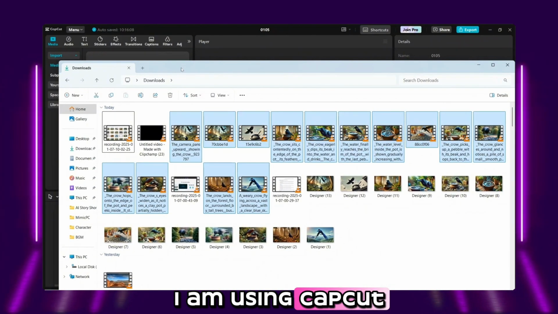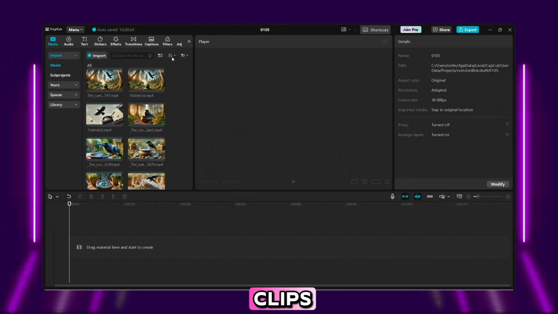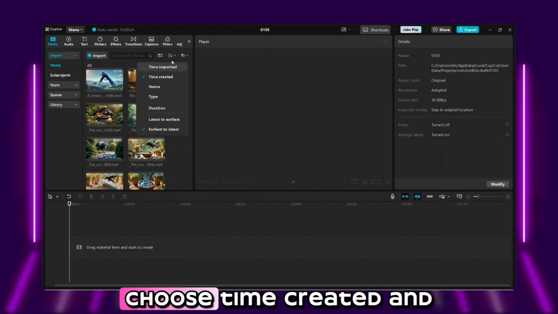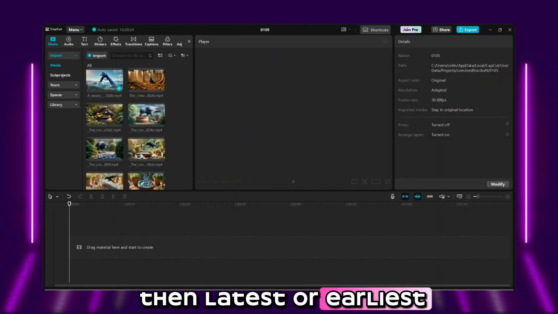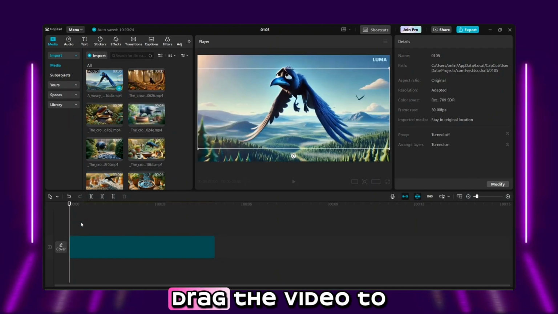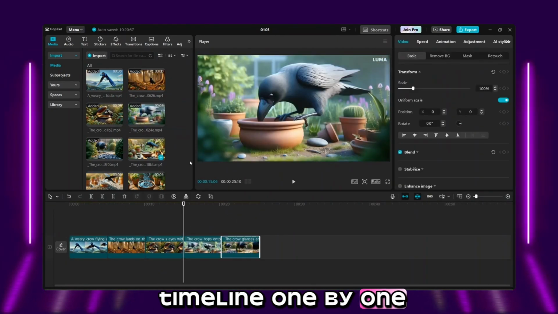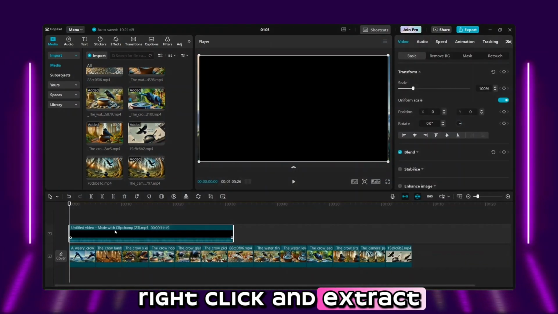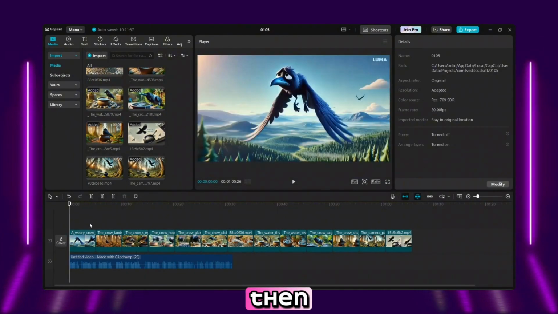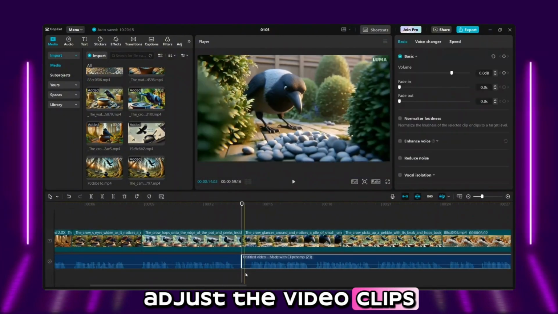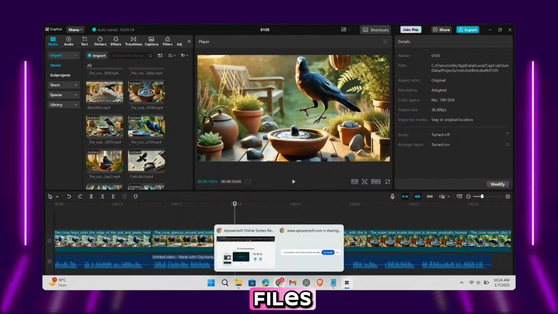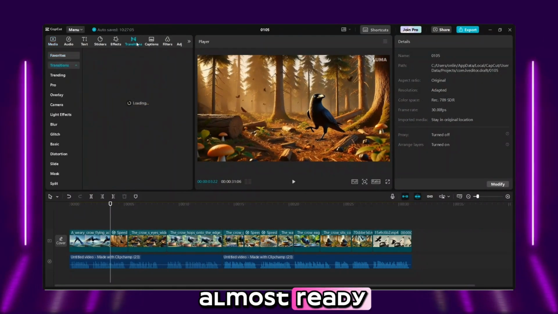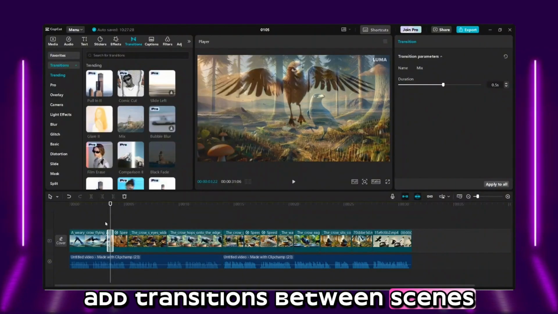I'm using CapCut. Import all the video clips, then click on sort, choose time created, and then latest or earliest. Now all the videos are in sequence. Drag the videos to the timeline one by one, in sequence. After that, import the voiceover file. Click and extract audio, then adjust the video clips according to the audio file. Now the video is almost ready. Add transitions between scenes if necessary.